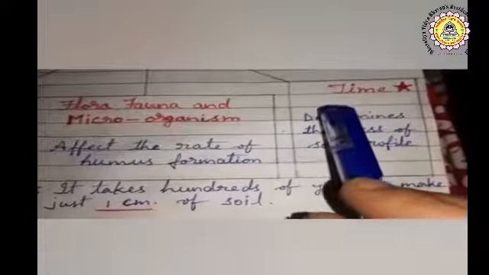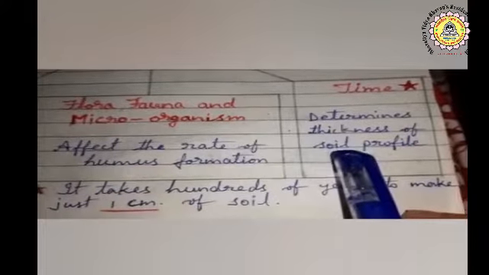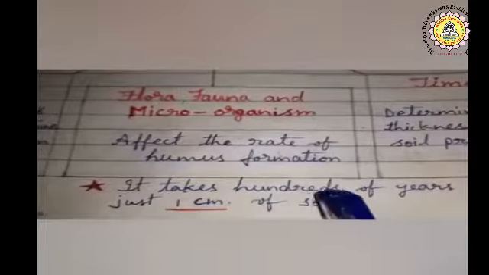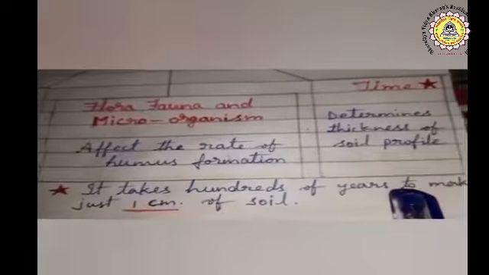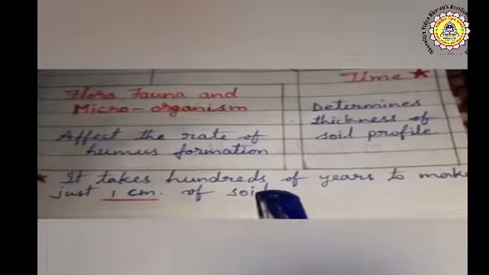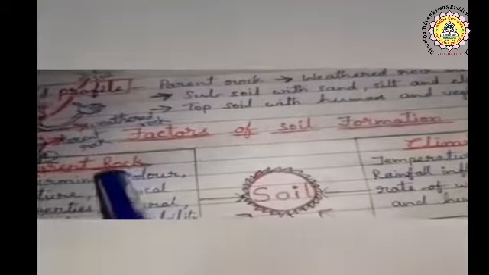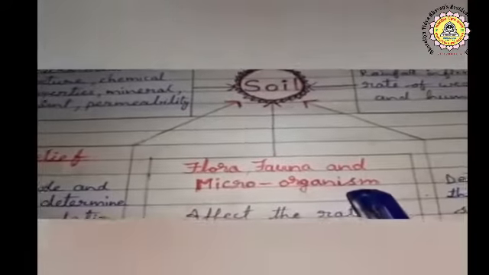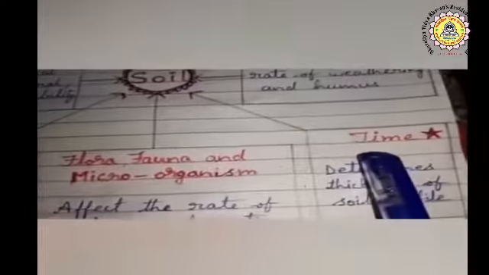According to time, the thickness of soil is found. A small note: it takes hundreds of years to make just 1 centimeter of soil. So these are the factors of soil formation: parent rock, climate, relief, flora, fauna and microorganisms, and time. All together the soil is formed by these factors.